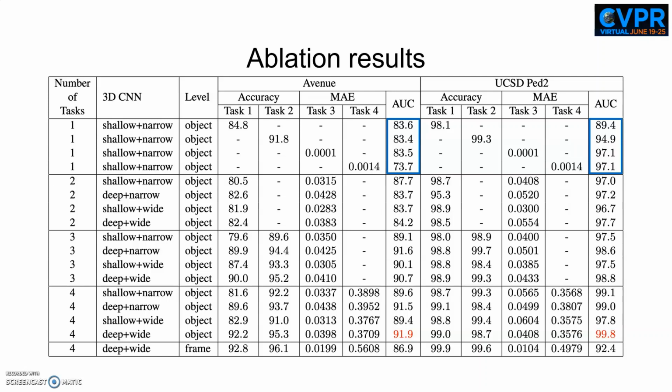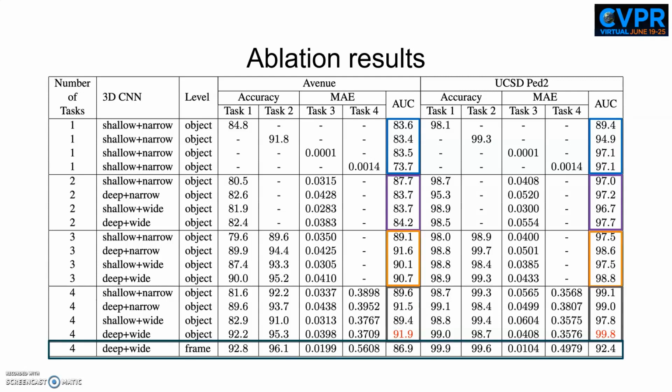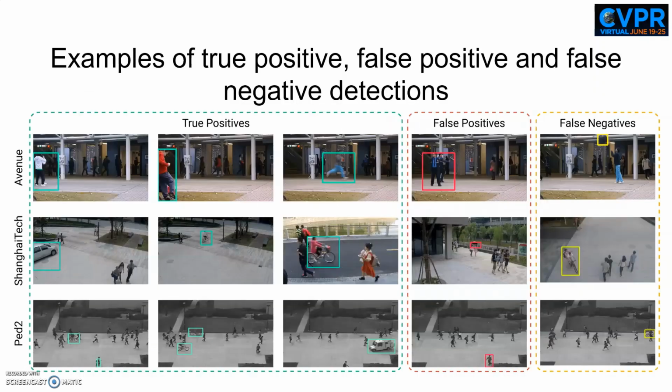We conduct an ablation study to assess the benefit of including each proxy task in our joint multitask framework. We observe increasingly better results as we gradually add more proxy tasks in our joint optimization framework. We also include an experiment at the frame level to emphasize the importance of the object level. We illustrate a set of examples extracted from our runs on the benchmark datasets. It can be observed that we can detect anomalies related to human interactions and vehicles.